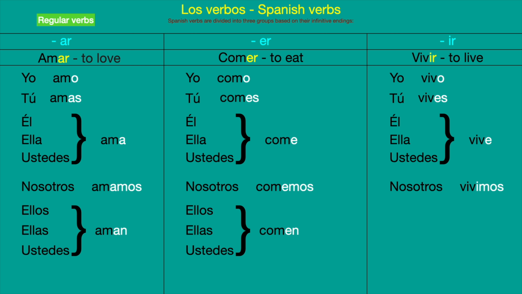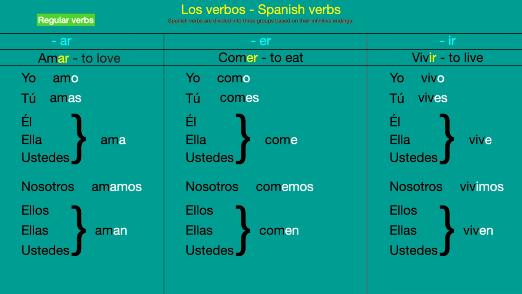So nosotros vivimos. And the last one would be ellos, ellas, ustedes, and that would be viven, the same as the ER. So the only difference that we are going to have is for nosotros, which is going to be with the ending imos, and the rest is going to be the same as ER. So it's very easy to remember that it's only nosotros that is going to change, but the others are going to use the same rule. In the case of ER and IR, they are going to be similar except nosotros.